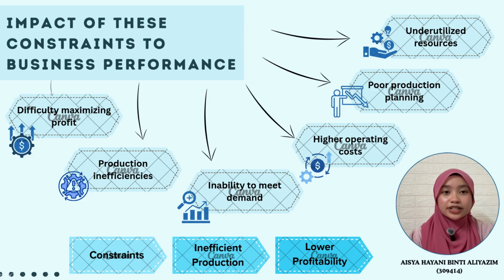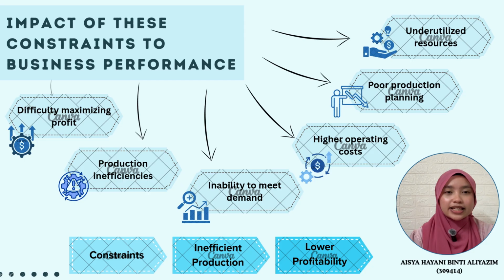The constraints mentioned earlier can affect business performance in several ways. First, they make it difficult for companies to maximize profit. When resources are limited, companies may not be able to produce the most profitable products. Second, these constraints can cause production inefficiencies. For example, some resources may not be fully used, while some production processes may experience delays.